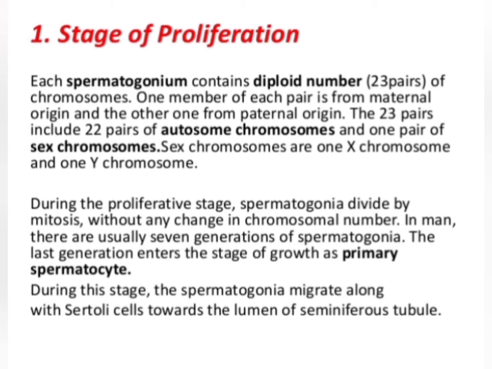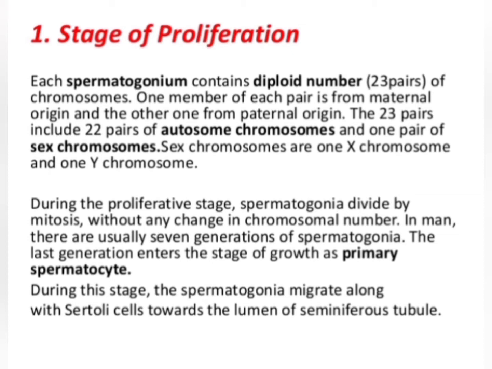During the stage of proliferation, these spermatogonia cells undergo mitosis, by which they form the primary spermatocyte. And during this stage, spermatogonia migrate along with the Sertoli cells towards the lumen of the seminiferous tubules. So the first stage is the stage of proliferation.